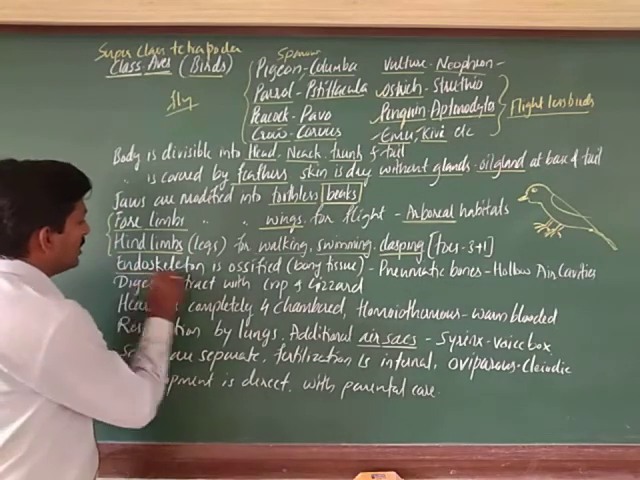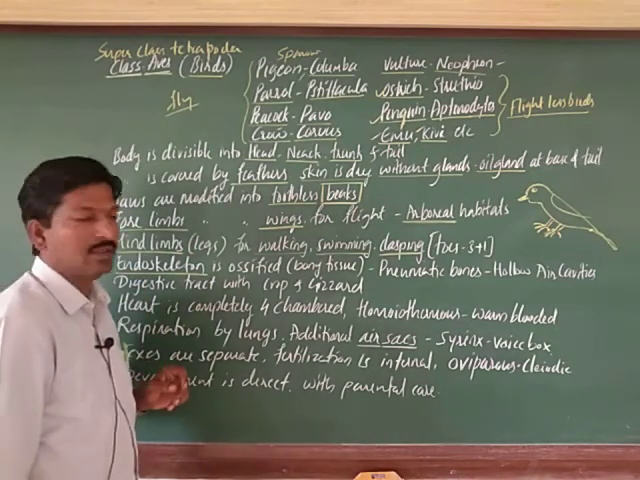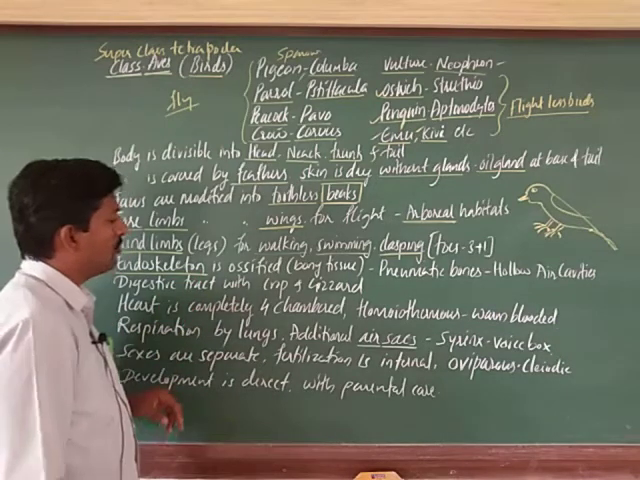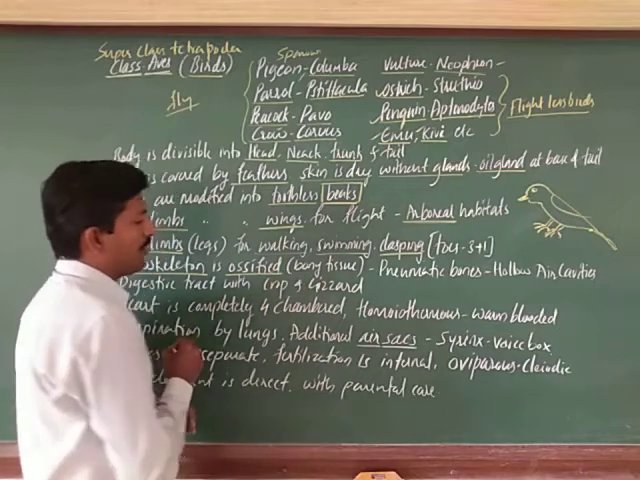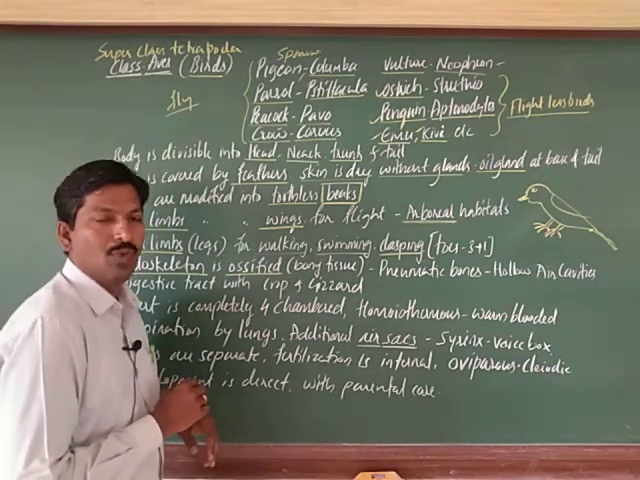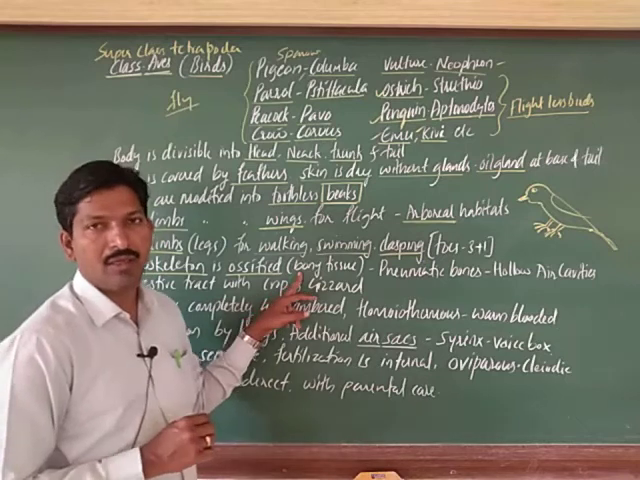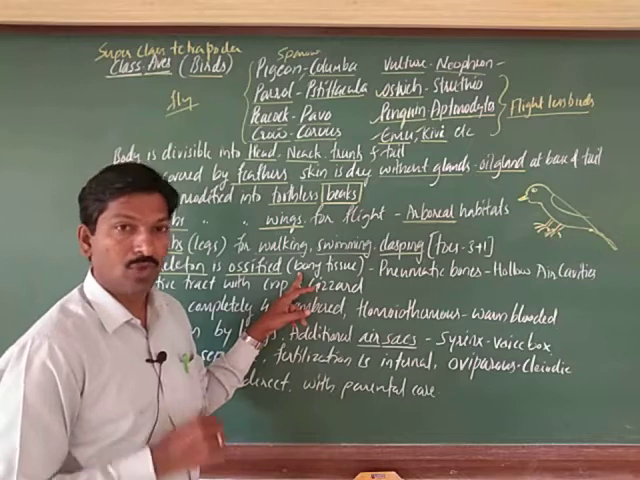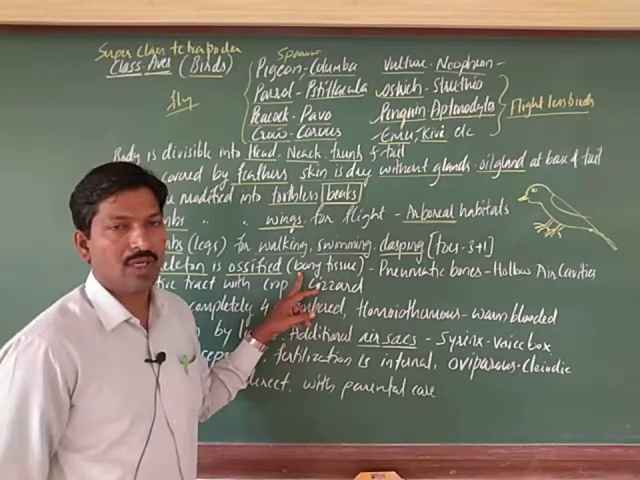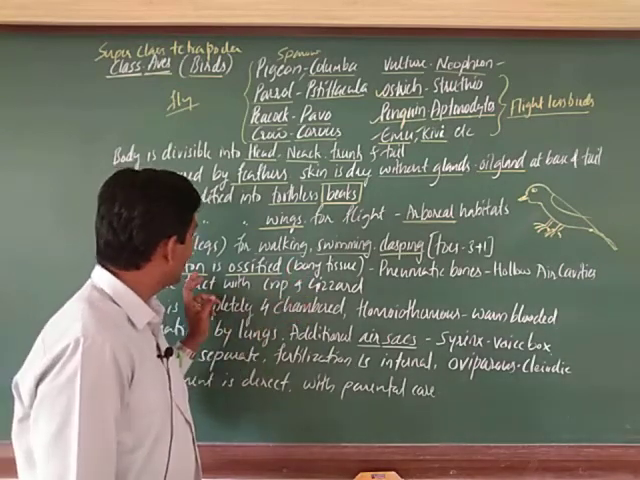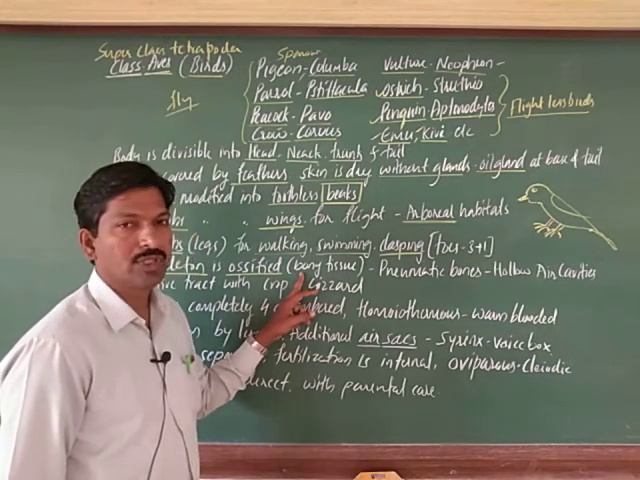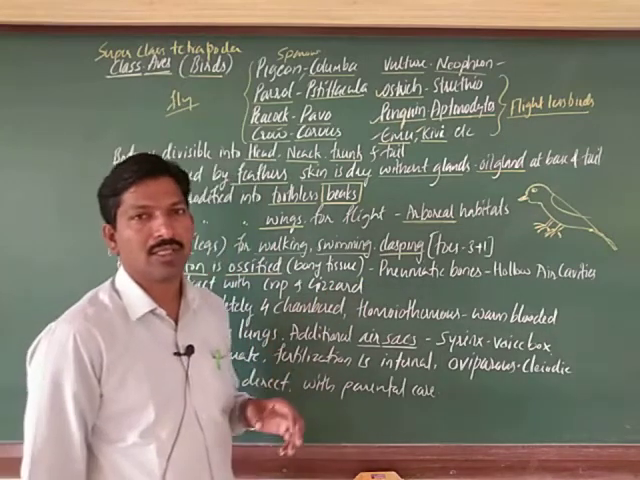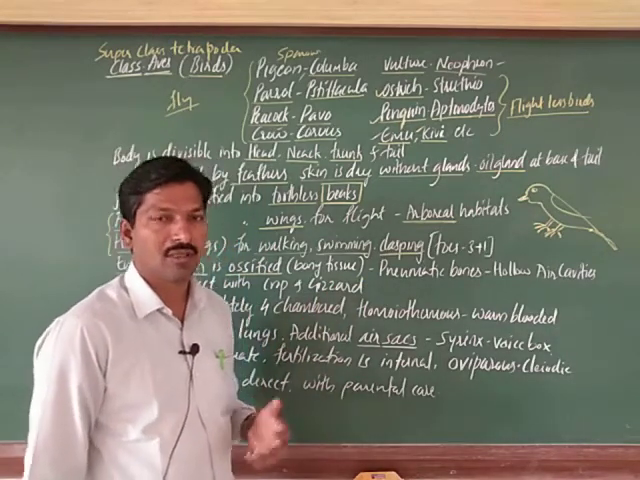Next, the endoskeleton, the skeleton system which is present inside. It is usually fully ossified. Ossified means there is bony tissue, not usually cartilaginous bones, though some cartilaginous tissue is also there. The endoskeleton is made up of bones, that is, ossified, and these bones are very specialized compared to other animals in the animal kingdom.